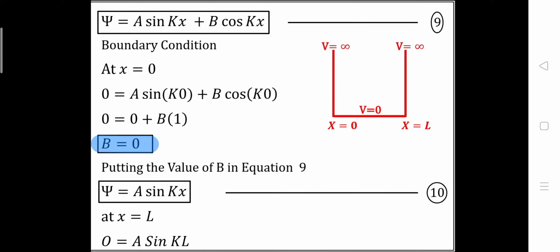Now let's put the value of B in equation number 9. So we will get psi is equal to A sin kx. Now let's put the second boundary condition on this equation number 10. At x is equal to L we have V equal to infinite, so here also psi will be 0. So we will get 0 is equal to A sin kL, this time taking x is equal to L.